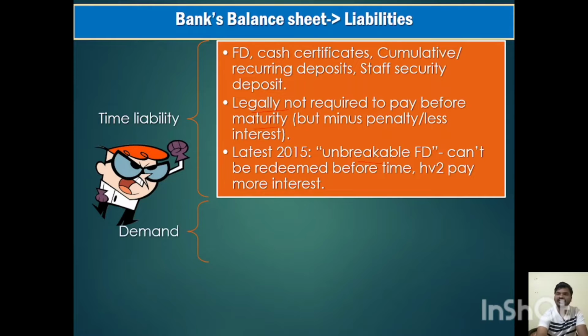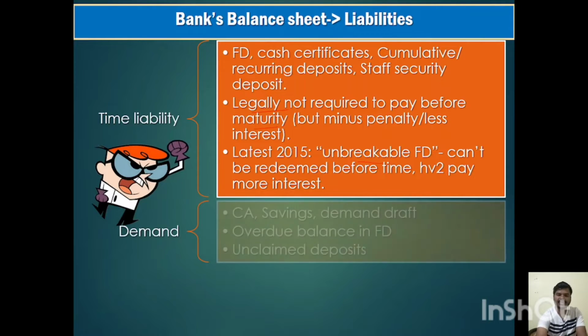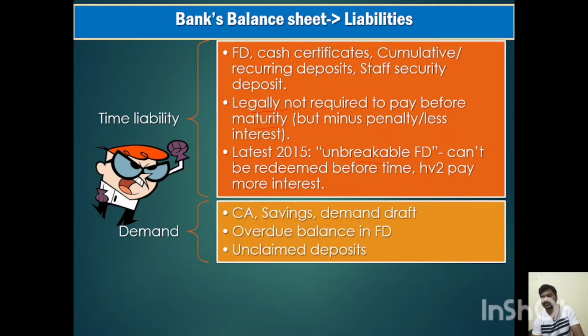So what is demand liability? Demand liability we have already seen in the previous class, where the public can come at any time and demand their money back from the bank. These we have seen: current account, savings account, and demand draft is also a demand deposit. Then the overdue balance in the FD: FD will get matured, and 1 or 2 months after the maturity of the FD, it will become overdue. It has to be paid to the public, so it will be paid on demand. Unclaimed deposits, where someone has not claimed it or has forgotten that they have deposited money in the bank, are all demand liabilities of a bank.